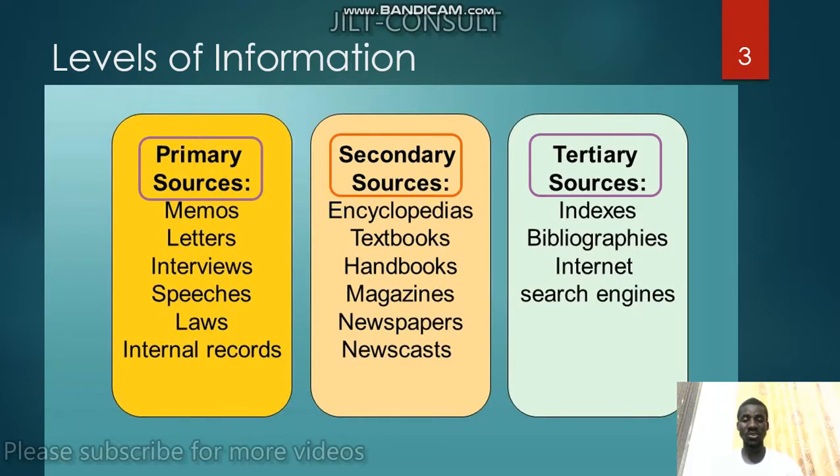When I say write the source of information, we don't write the tools, but rather the source where we get the information. The internet is not an information tool, but rather a source of information, and it is in the tertiary source of information. Right? Good. And for search engines, an example is the Google search engine. When you go online on the internet and Google something, you are using the Google search engine. Okay? Good.